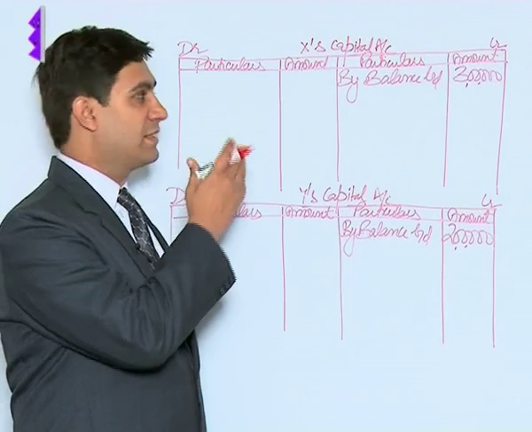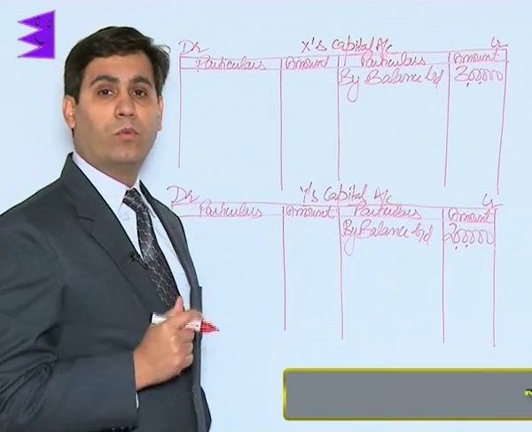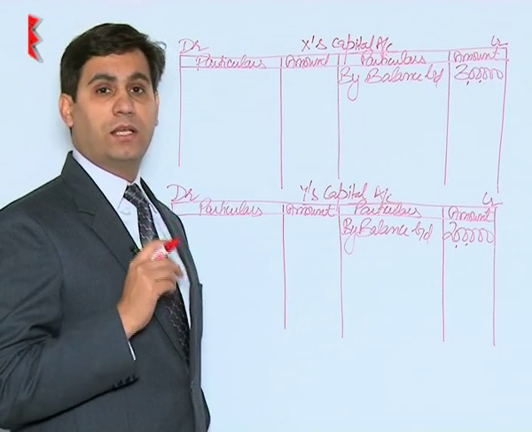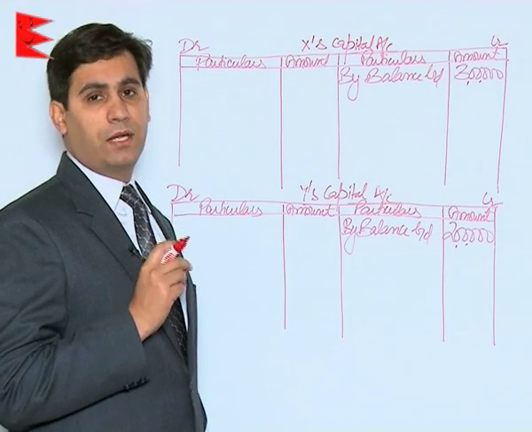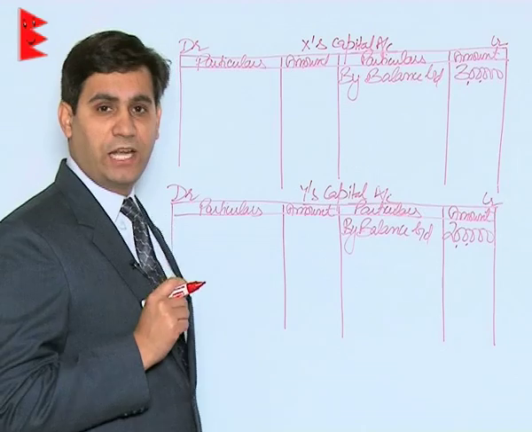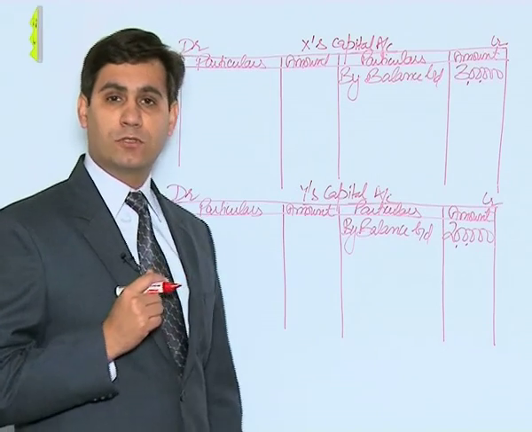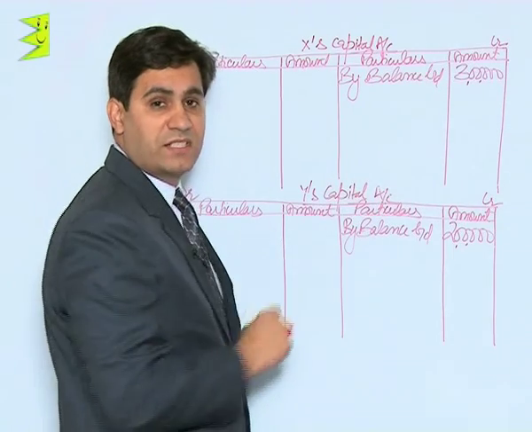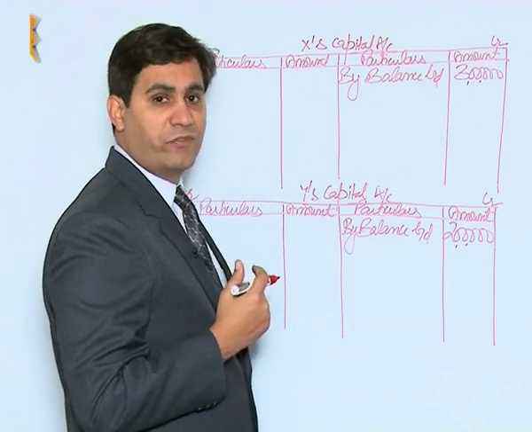Here we have before us capital accounts of X and Y. Now students, as per the balance sheet, the balance of X's capital as on the date of dissolution was 3 lakh and Y's balance was rupees 2 lakh. So we have posted these balances on the credit side because they represent liability for the business.